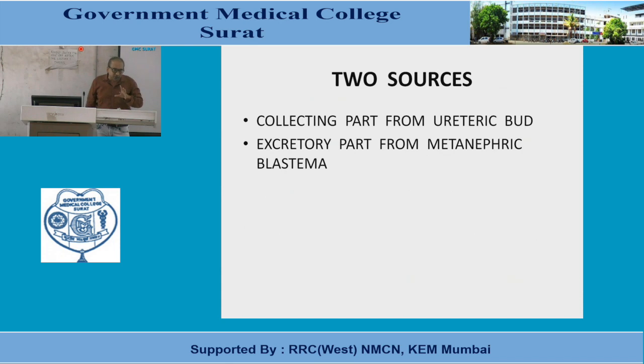That nephrogenic cord gives rise to the excretory part. So two different sources contribute in the formation of this metanephric kidney.